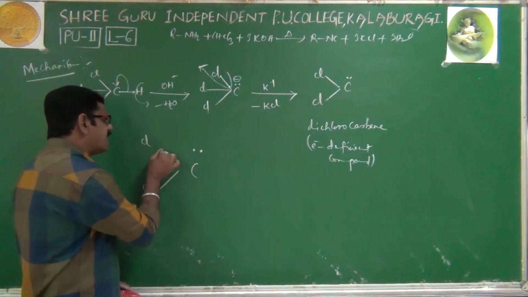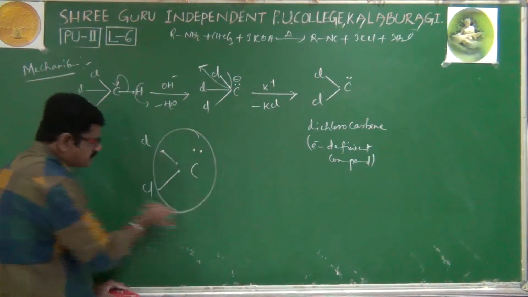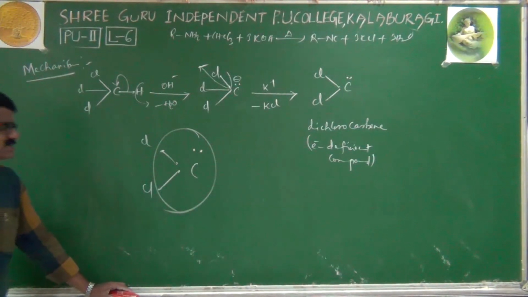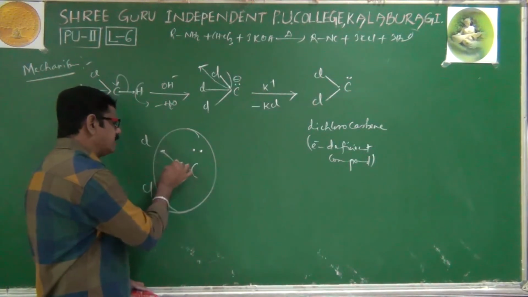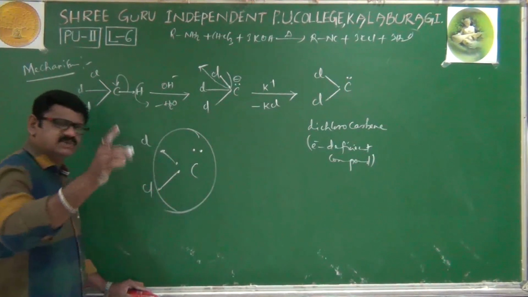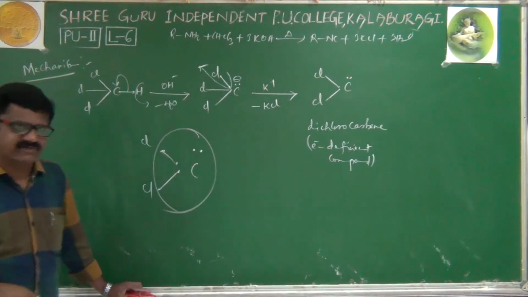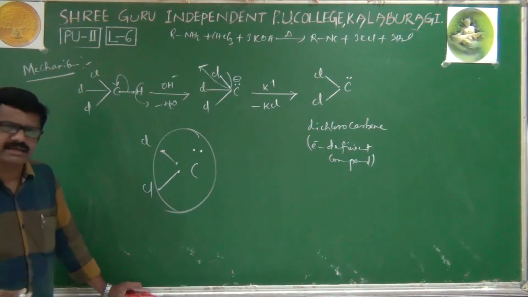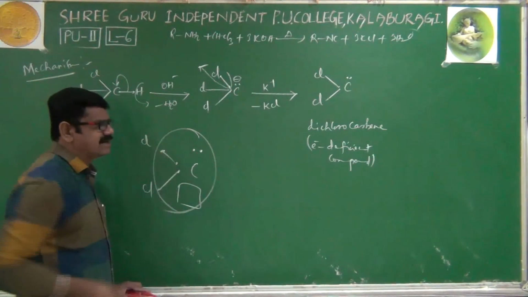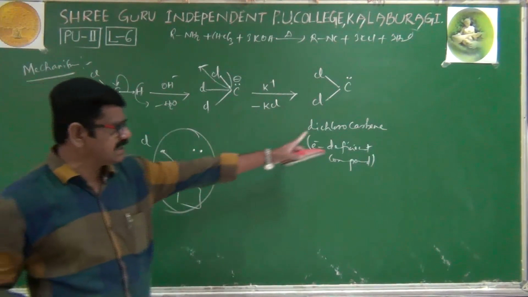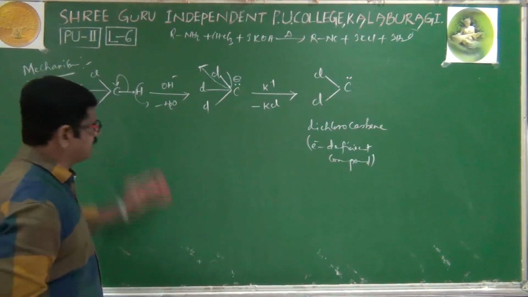After bond formation, if you observe the surrounding electrons, carbon has 1, 2, 3, 4, 5, 6 electrons only surrounding it instead of 8 electrons. 8 electrons are not there. Still 2 electrons are deficient. That's why it is called an electron deficient compound, dichlorocarbene. It is an intermediate of this reaction.